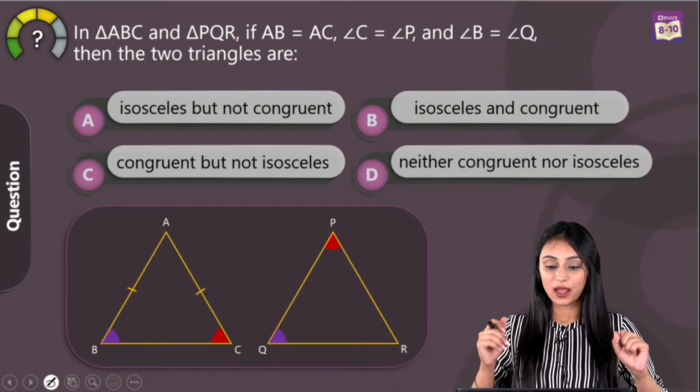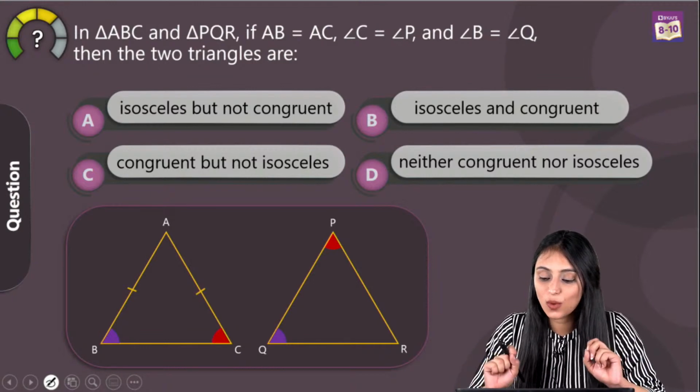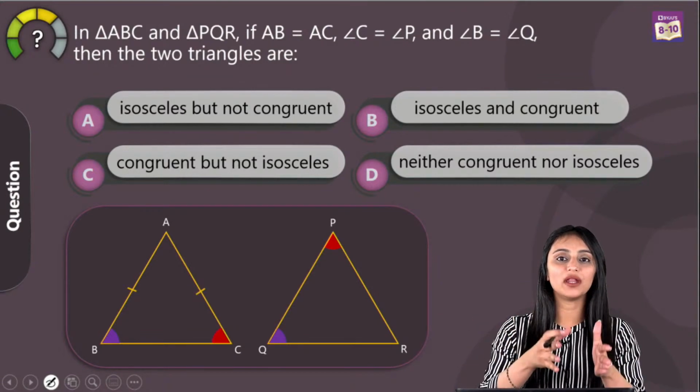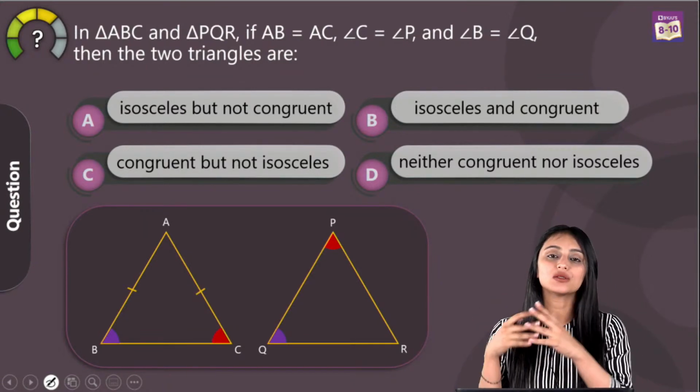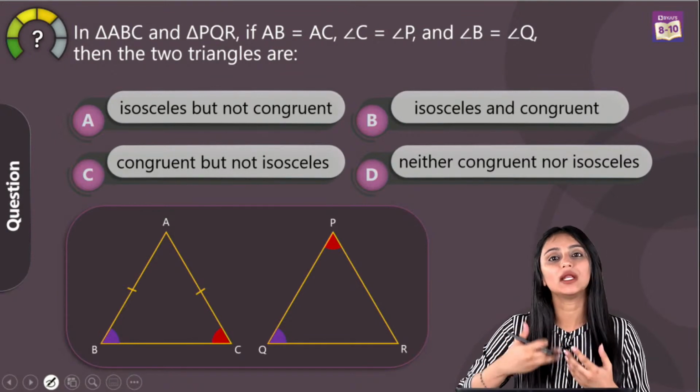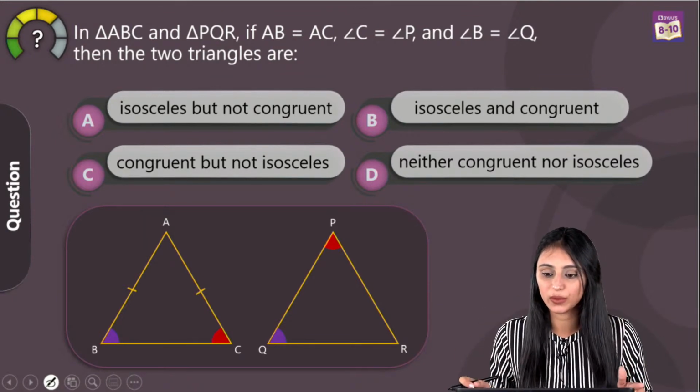Yes. Yes, Hema, you just asked what CPCT is. It's basically corresponding parts of congruent triangles. So whenever triangles are congruent, their corresponding parts are equal. So this is what we use. Anuj, your teaching is very clear.